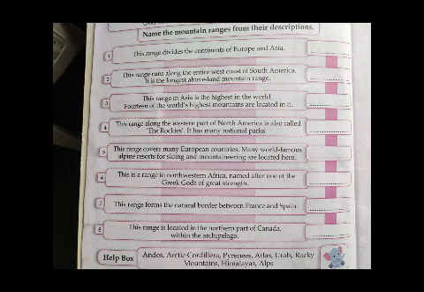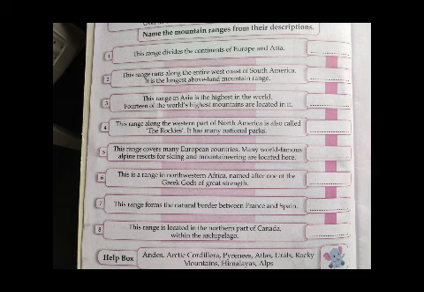Now see the fourth one. This range along the western part of North America is also called the Rockies. The Rockies have many national parks. There are many wild national parks in this mountain range. So we have studied about the Rocky Mountains. It is also called the Rockies. So you can write fourth one, the Rocky Mountains.